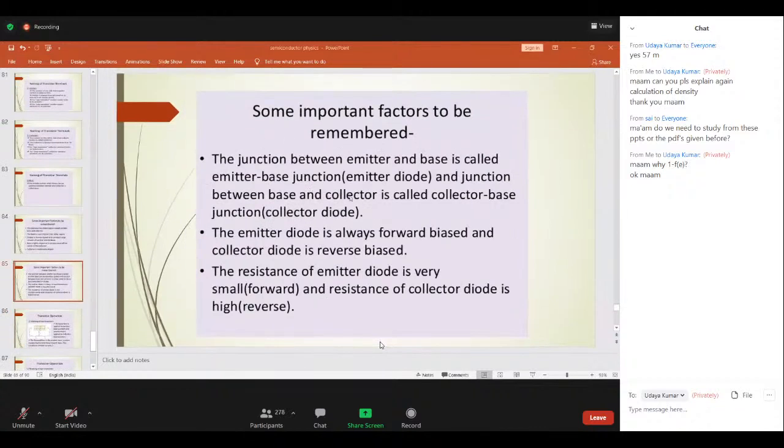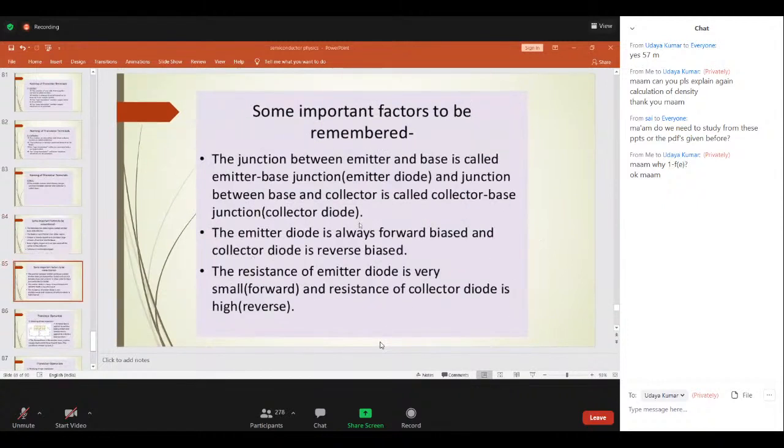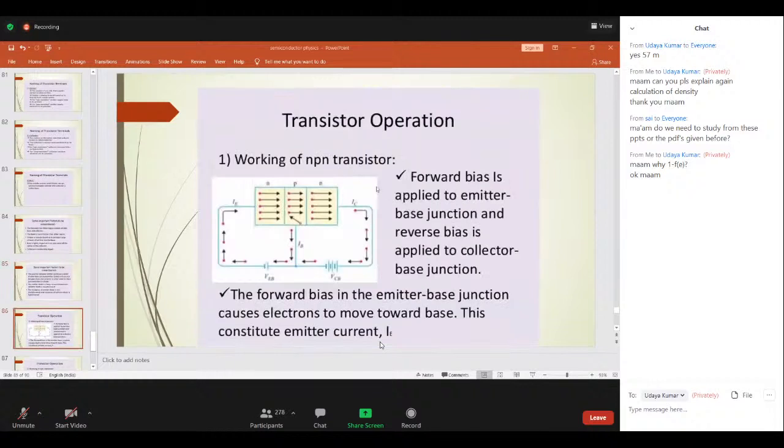Now, the important factors you have to remember are also written here. Please go through the operation of PNP and NPN transistors. As time is up, we will discuss this part tomorrow, and then we'll go for unit 3. Only 1 minute is left.